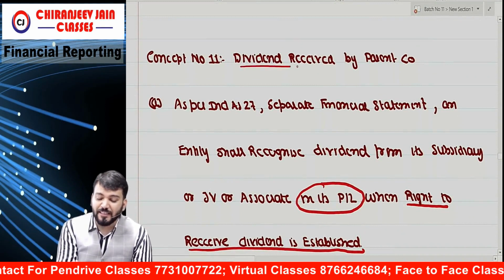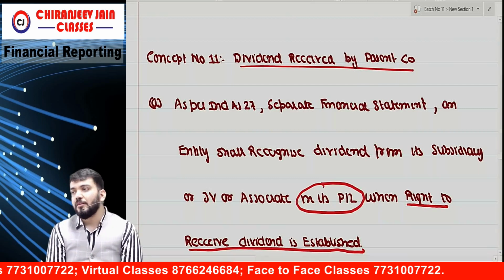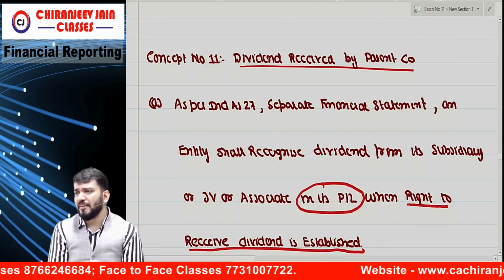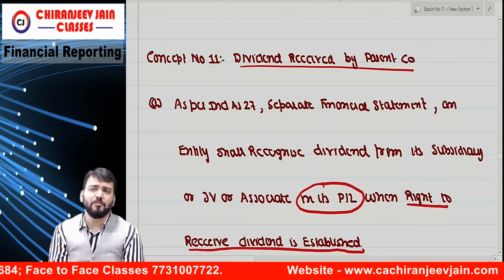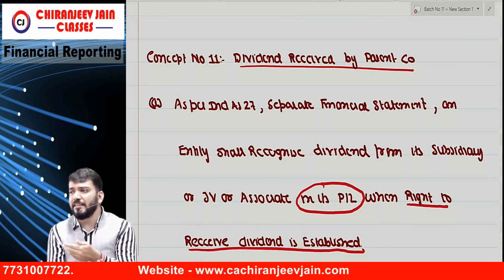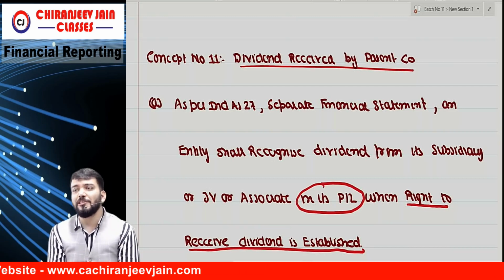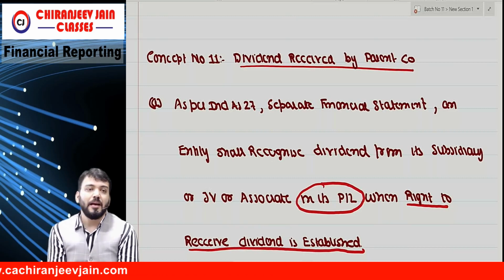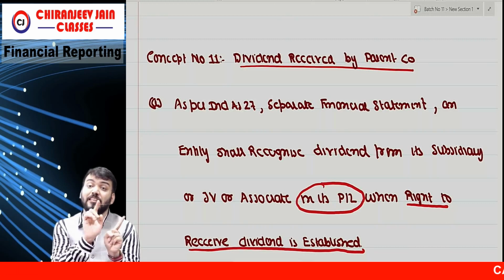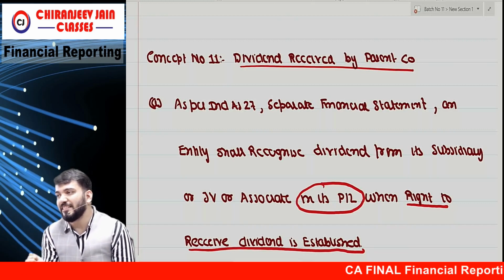Then, dividend received by parent company. Very simple, just try to understand. This is also one doubt, because as per AS 13, the doubt happens from AS 13 only. As per AS 13, any dividend received, if it is of pre-acquisition nature, would be deducted from the cost price of investment, and any post-acquisition dividend would be transferred to the BL. AS 13 used to say this, but nothing like this has been given in Ind AS.